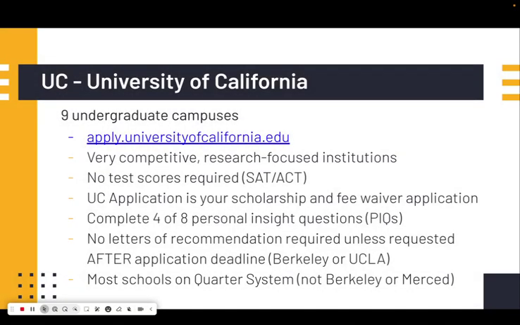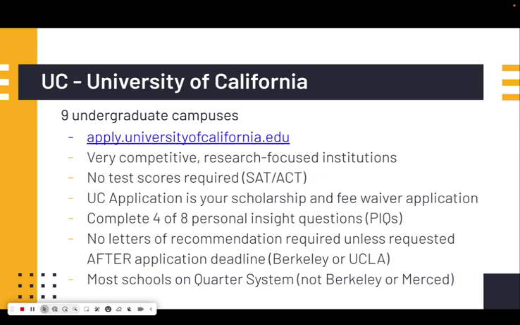The University of California has 9 undergraduate campuses across California. They are very, very competitive. They're research-focused institutions. Again, no test scores are required for the SAT and ACT. The UC application is your scholarship and fee waiver application, so it's all in one already.